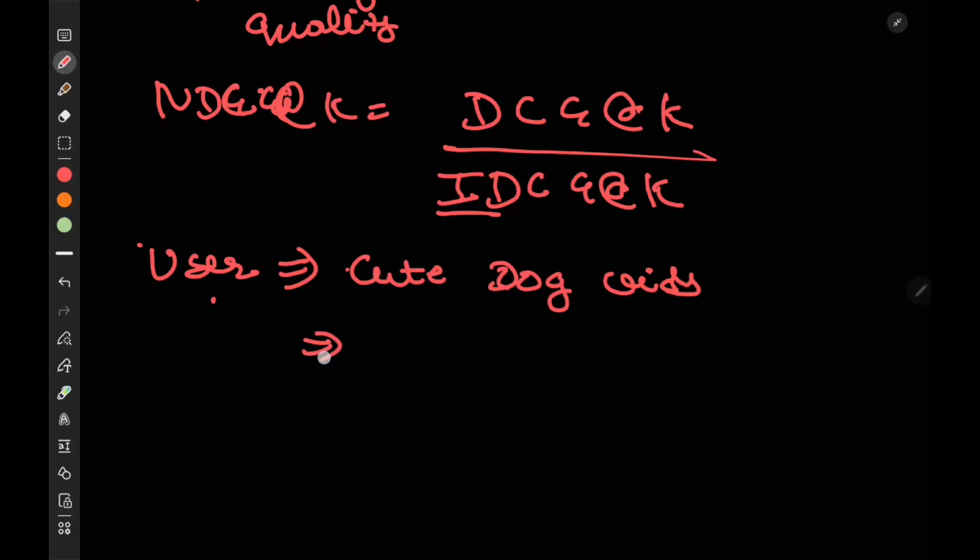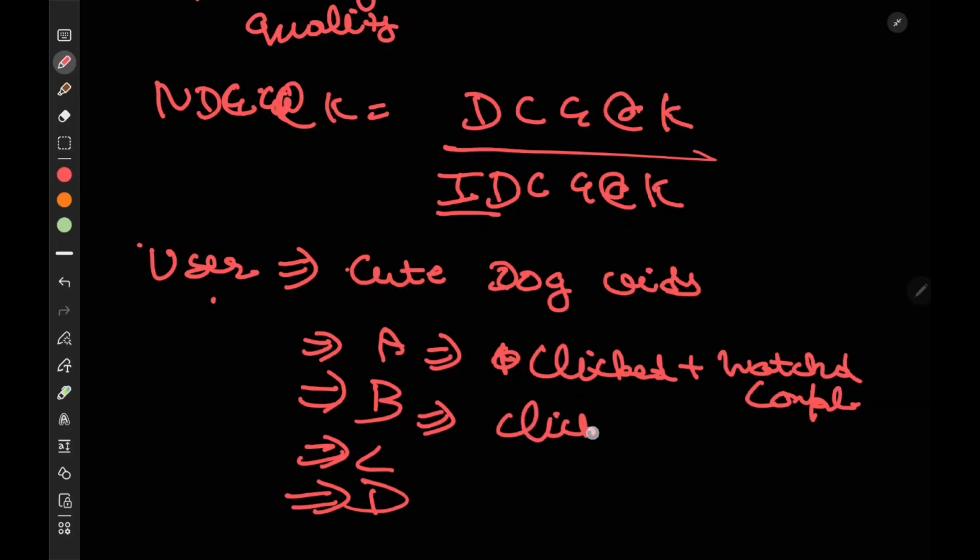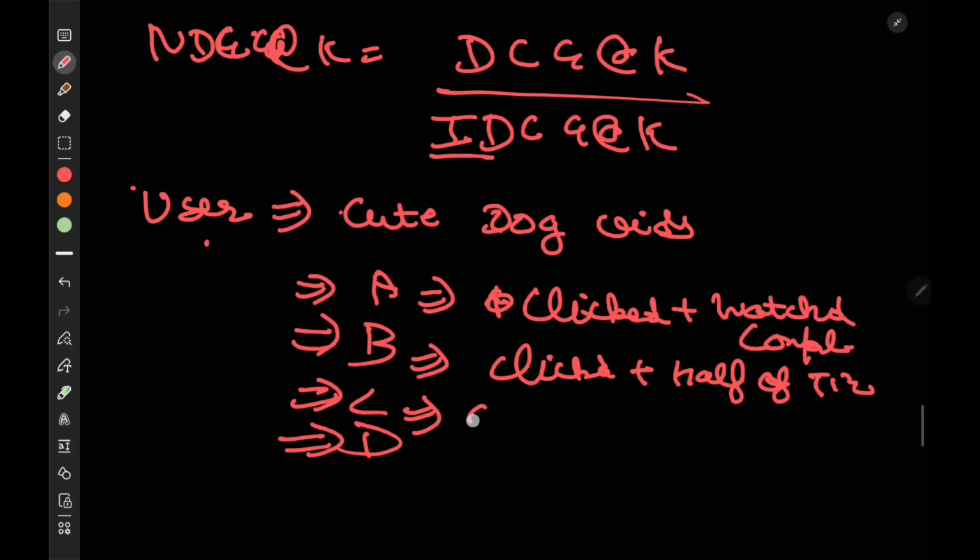He watched videos A, B, C, D. We have this data with us. A: clicked plus watched completely. B: clicked plus watched for half of the time. Let's say the video was 10 minutes long, he watched for 5 minutes. C: clicked plus watched for 10 seconds. D: did not click.